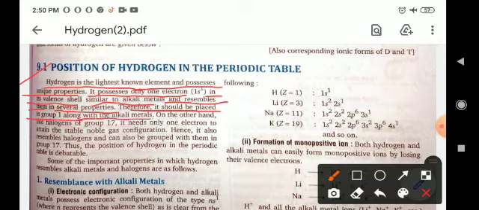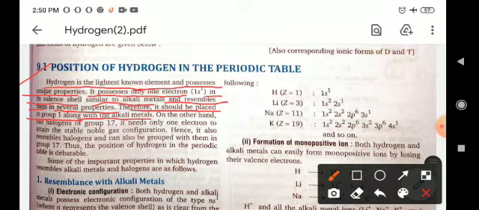As we know, hydrogen shows properties similar to alkali metals because it has one electron in its valence shell, and in alkali metals there is also one electron in the valence shell. So the properties of hydrogen resemble the properties of alkali metals. So we can say that hydrogen is placed in the first group, that is, with the alkali metals.